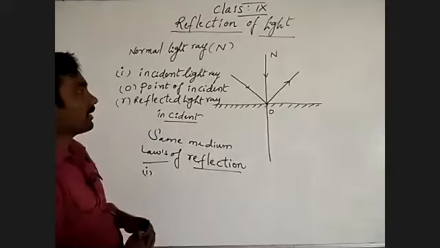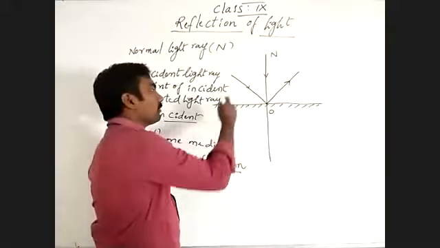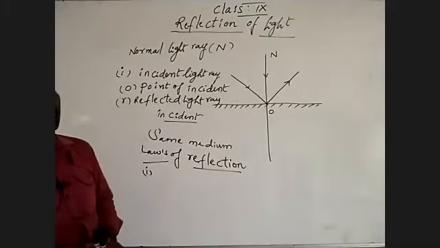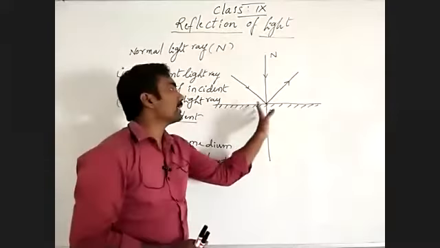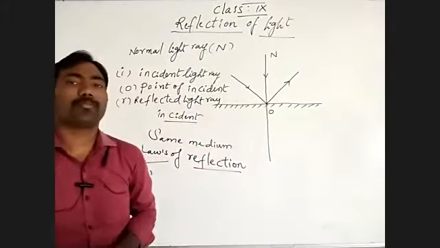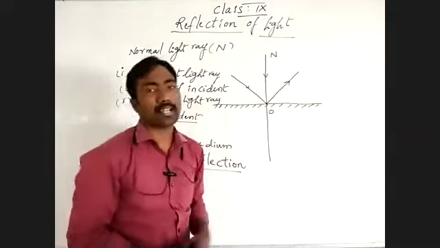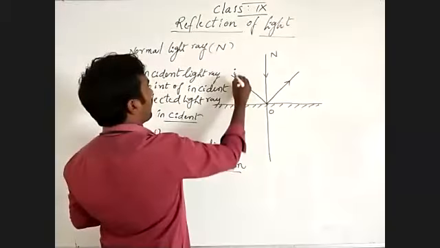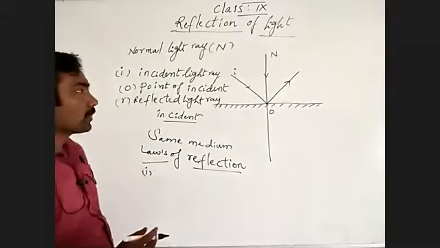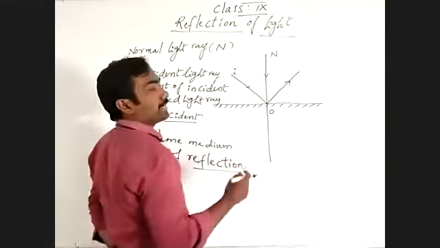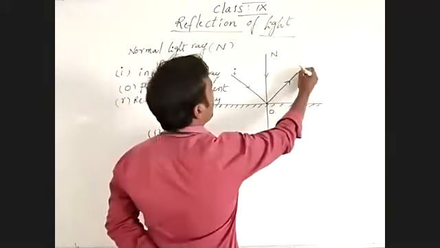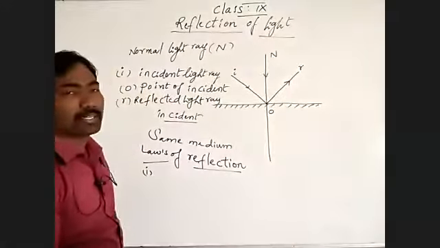What is the incident light ray? The light ray which is incident on a plane surface at any point is known as the incident light ray. And the bouncing back of the light ray from the point of incidence into the same medium is known as the reflected light ray.